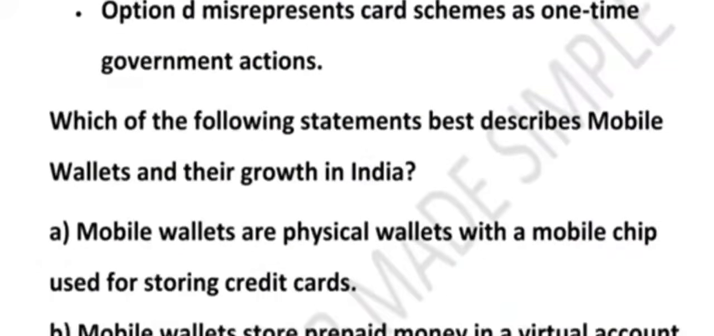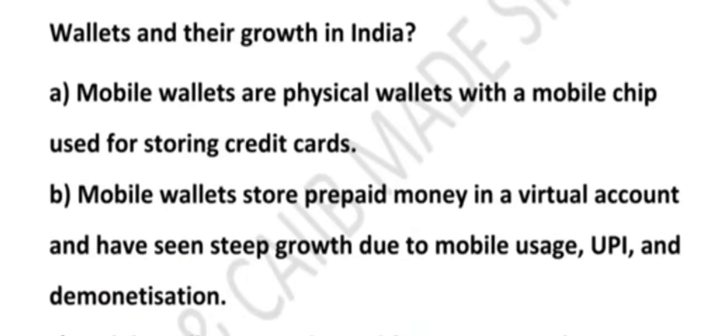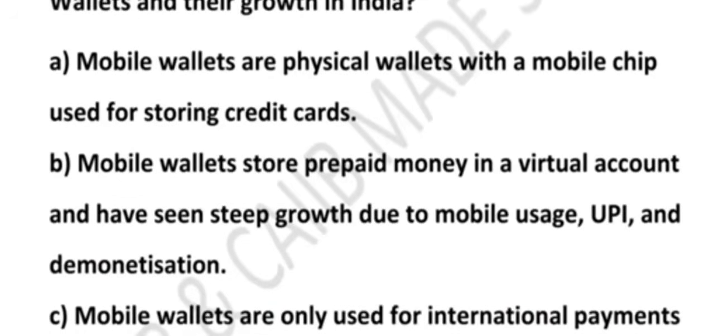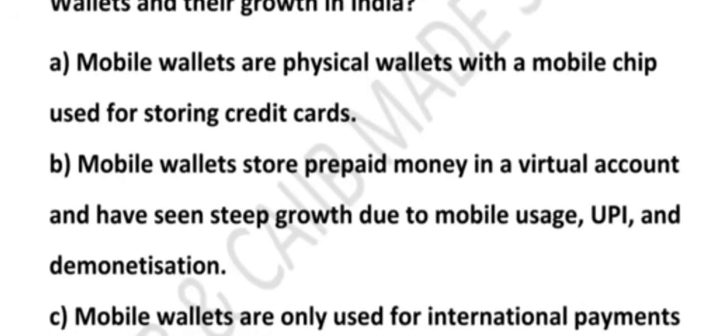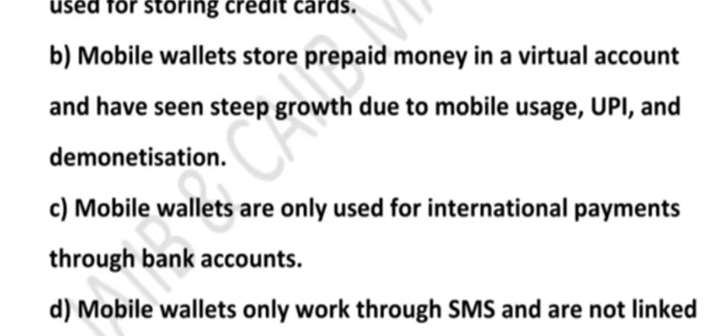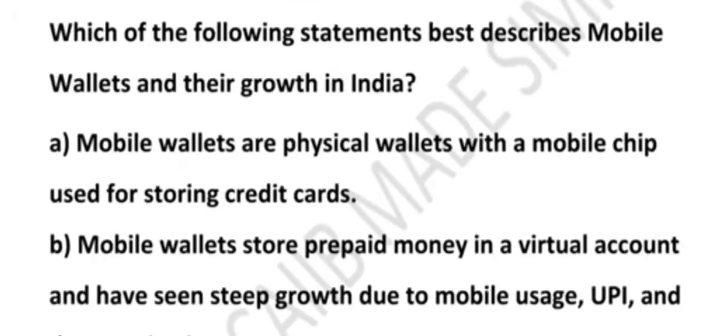The question is, which of the following statements best describes mobile wallets and their growth in India? So, the question is regarding mobile wallets. Option A says mobile wallets are physical wallets with a mobile chip used for storing credit cards. Option B says mobile wallets store prepaid money in a virtual account and have seen a steep growth due to mobile usage, UPI and demonetization. Option C says mobile wallets are only used for international payments through a bank account. Option D says mobile wallets only work through SMS and are not linked with any app or online platform. So what do you think? Which describes mobile wallets best?